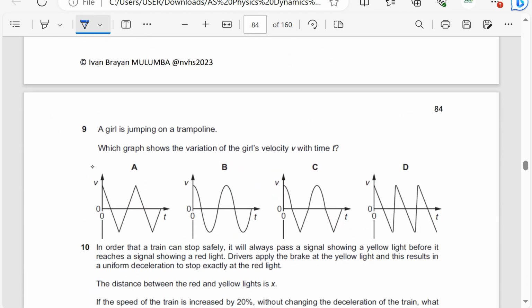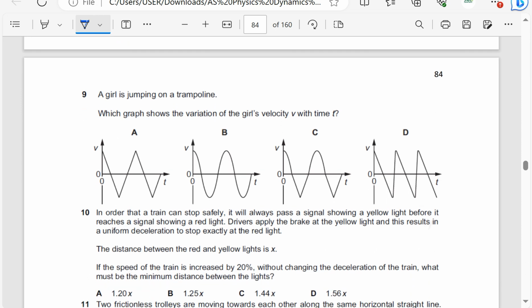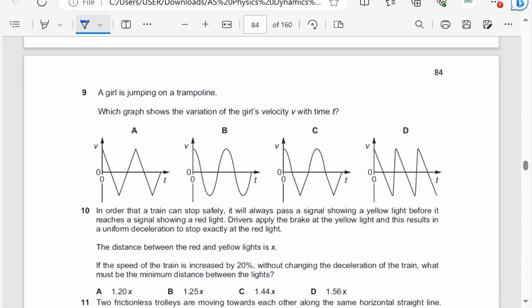A girl is jumping on a trampoline. Which graph shows the variation of the girl's velocity v with time t?